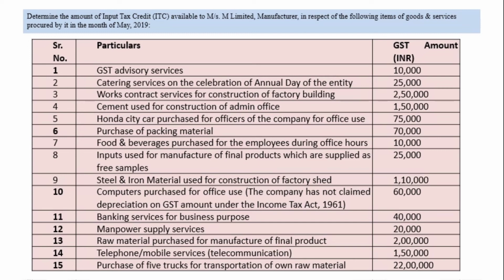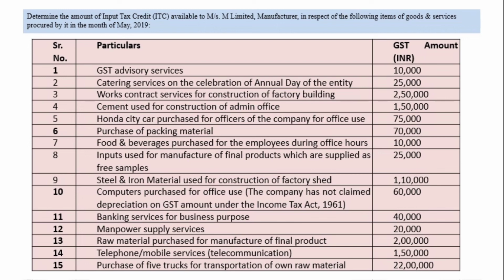Next one, raw material purchase for manufacture of final product. It is also allowed because you have purchased the raw material to produce final product, 2 lakh. So that is why ITC of rupees 2 lakh is allowed. Telephone, mobile service, telecommunication, 1,50,000 GST amount, that is also allowed here because it is telephone or mobile service. Obviously it will be used for the business purpose, but if it is used for the personal purpose, then it is disallowed.